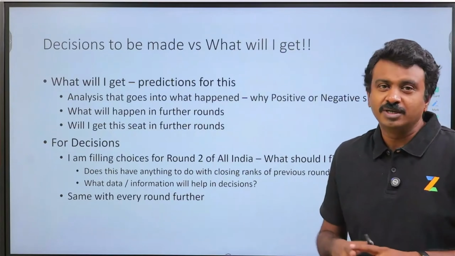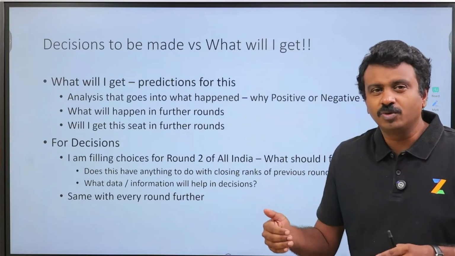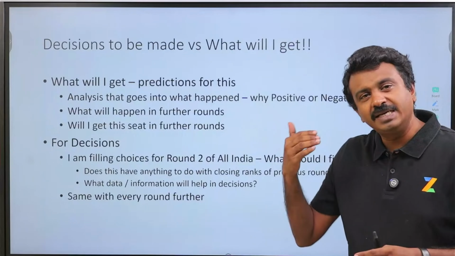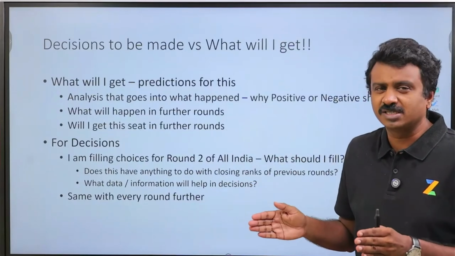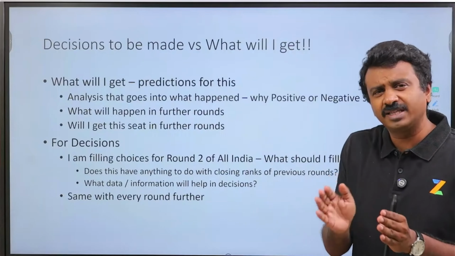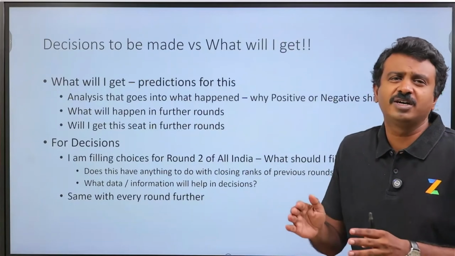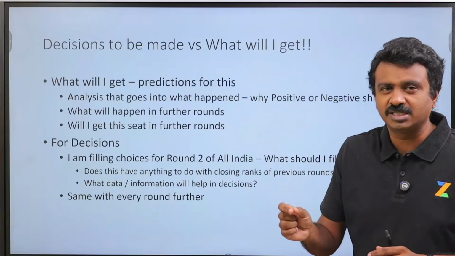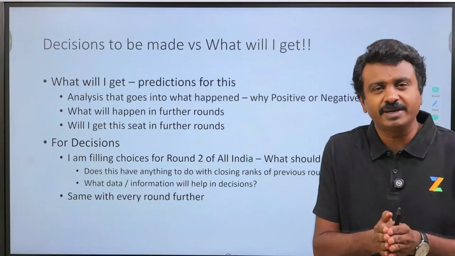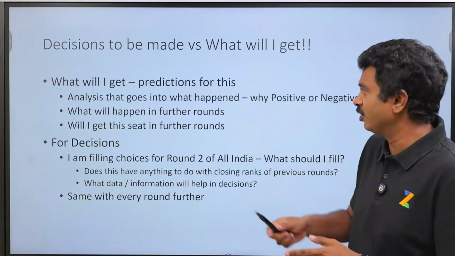Beyond this video, we are just in the stage of round 1, right? Beyond this, the major decision making time would be All India Round 2. We are in All India Round 1 versus State Round 1 versus All India Round 2, where there is not much of a decision to make. But after All India Round 2 results, major decisions need to be made. At that point in time, allotment mapping in ZyNerd will be helpful for you.